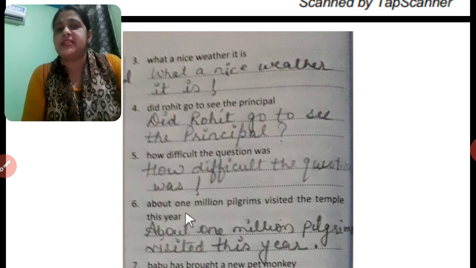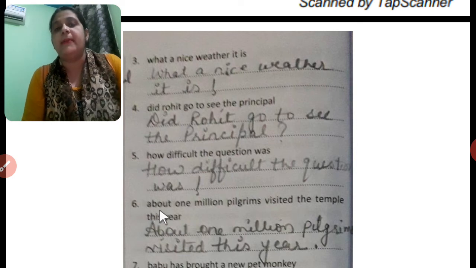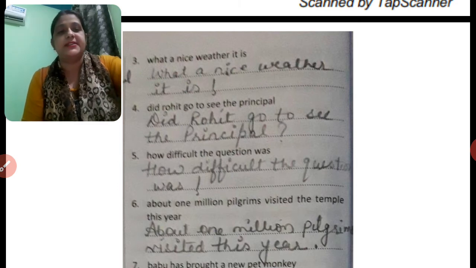Next, about 1 million pilgrims visit the temple this year. Here, this is just a statement. We will put a full stop at the end, and A of about is in capital. Assertive sentences, that are also called declarative, are also known as statements.